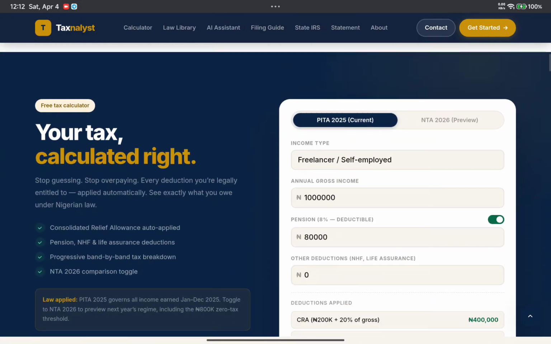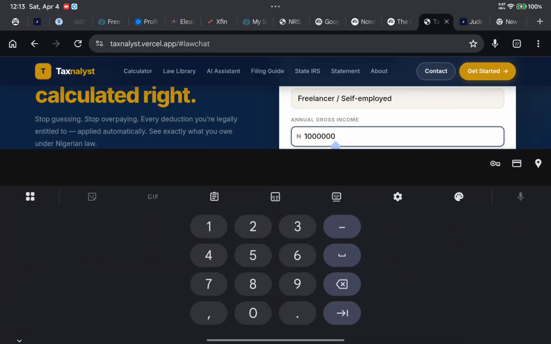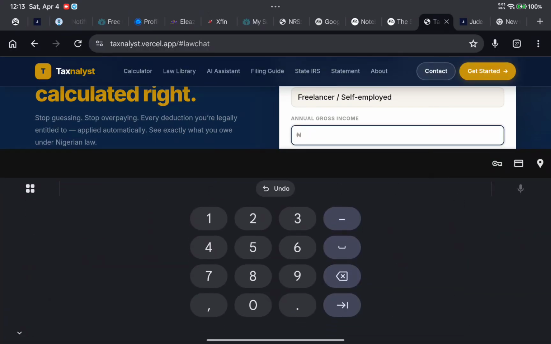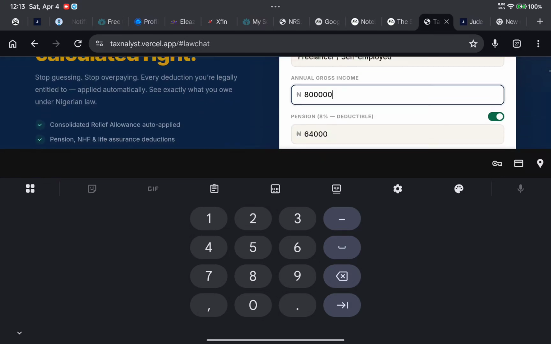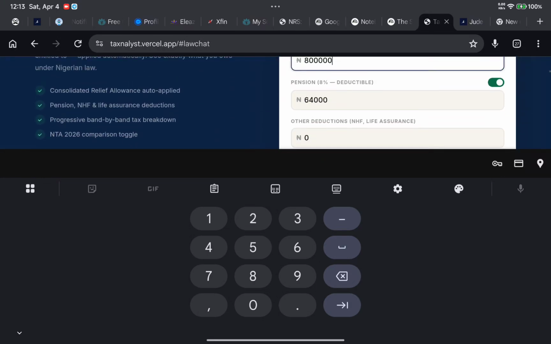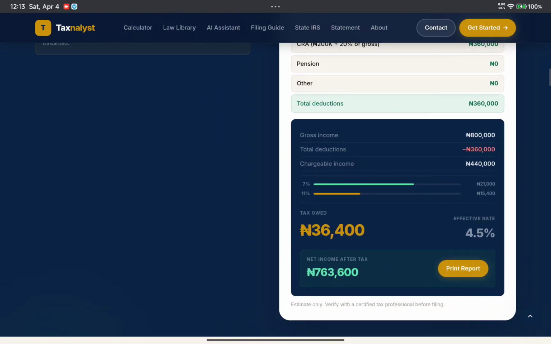So, like I said, this is the tax calculator. Right here we have annual gross income. Let's take, for example, my annual gross income was, let's say, 800,000 naira. Let's see how much that gives me. No, I'm not paying pension. I'm a freelancer, so it means I'm going to be paying 36,400. That is my tax. So I can print a report basically.